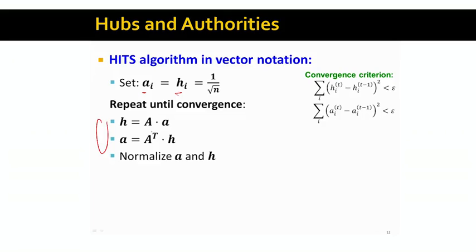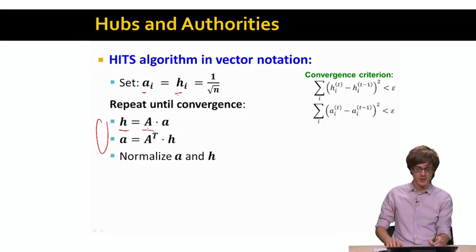And then the hubs and authorities algorithm simply repeats a for loop until convergence, where at the first step we update the hub scores: we take the adjacency matrix and multiply it with our authority vector A. This gives us the new hub scores. Then we take the hub scores and update the authority scores: we take the adjacency matrix A transposed and multiply it with the hub scores H to obtain the new version of A. And then we keep repeating these two steps until we converge.